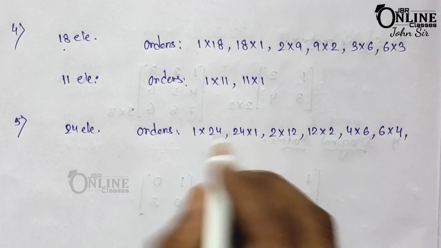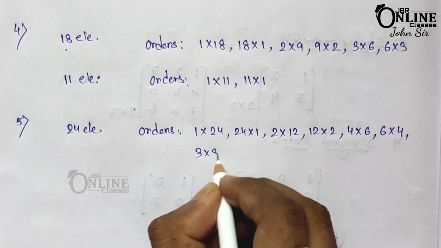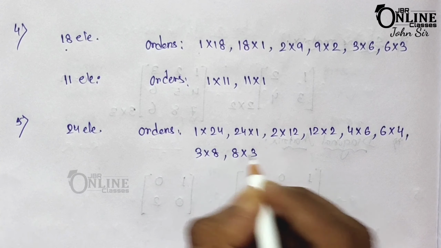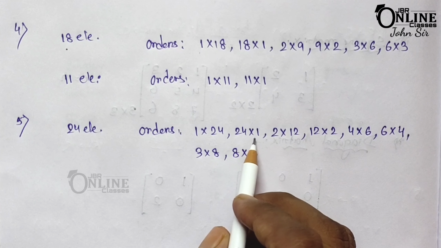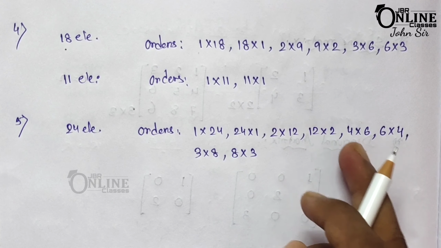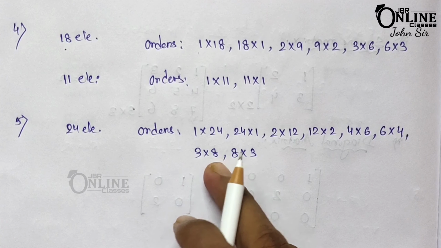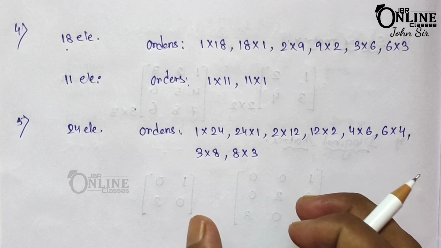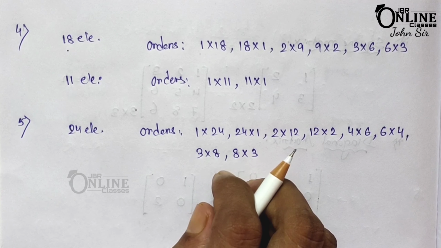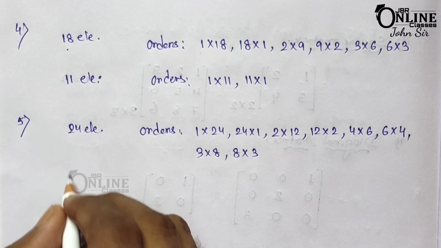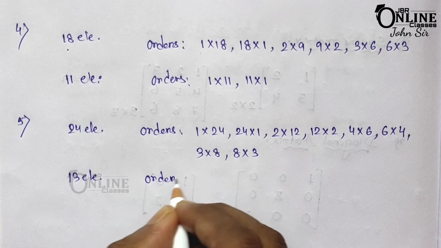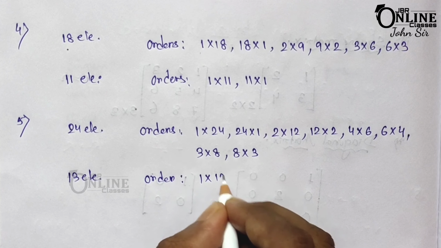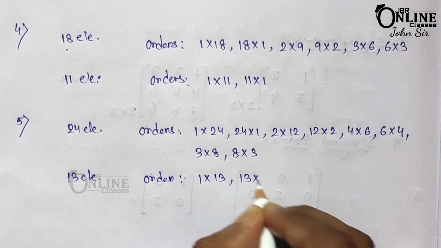Again you can write 3 into 8 and 8 into 3, that means cross. So here 1 cross 24, 24 cross 1, 2 12, 4 6, 3 8, all become 24. Now the next one has only 13 elements. If you have 13 elements, then the order will be 1 cross 13 and 13 cross 1.